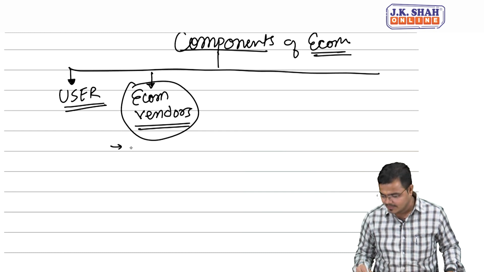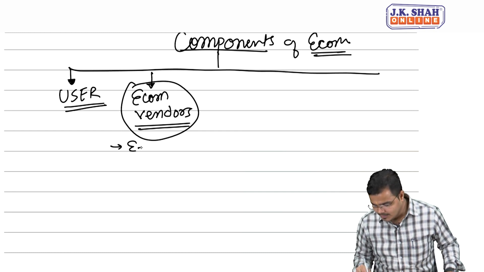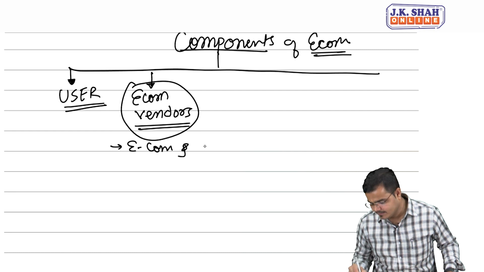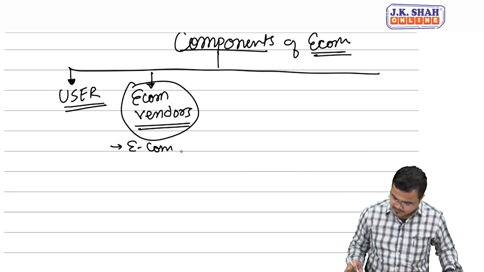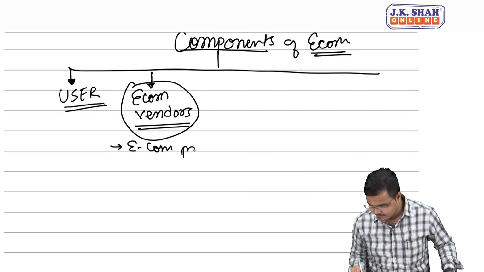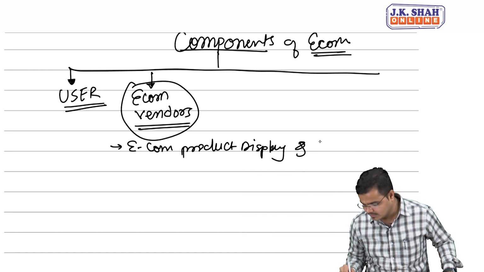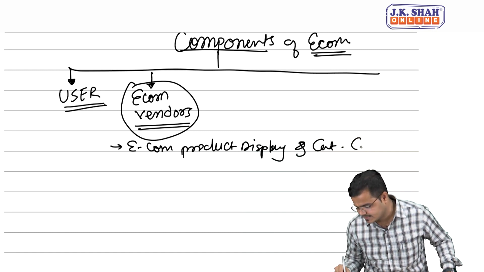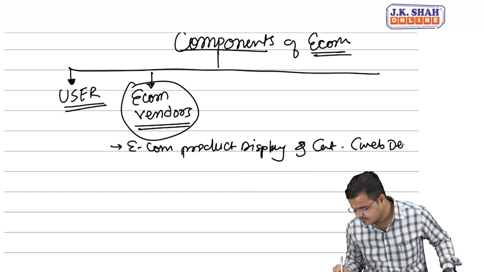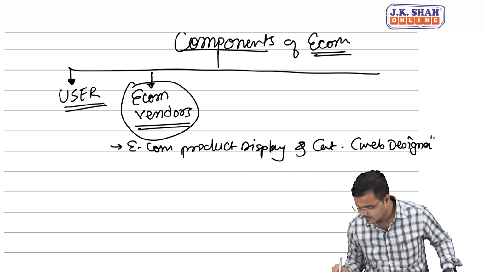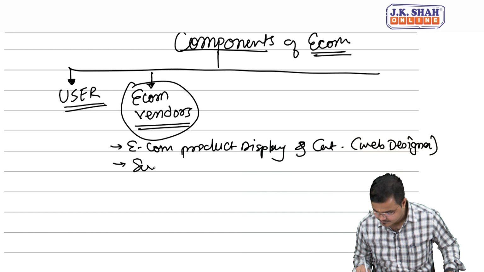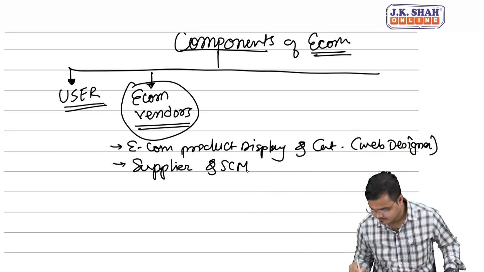Example, I'll write it down. Number one, e-commerce product display and catalog. The best example I can say is the web designer. Second one, we have the supplier and supply chain management.